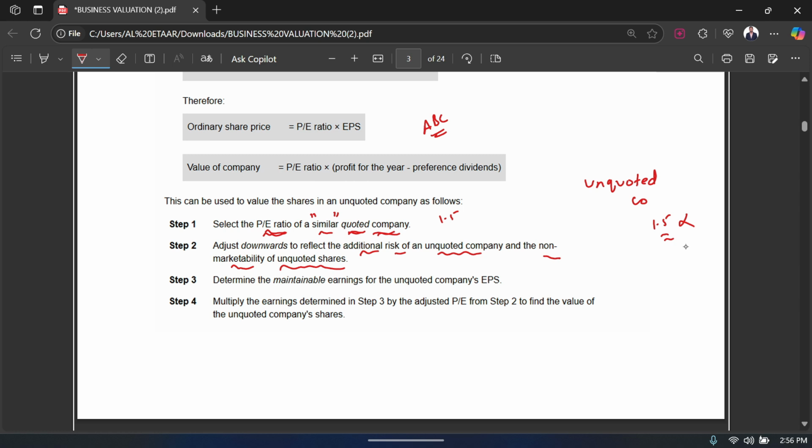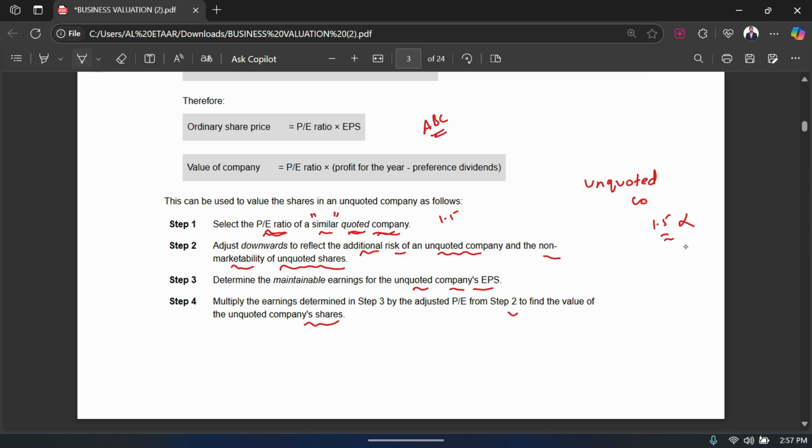Don't worry, we are just looking at the steps, and there is a question below this where we will learn to apply them. Step number 3 is to determine the maintainable earning for the unquoted company's EPS. Step number 4 is to multiply the earning determined in step 3 by the adjusted PE from step 2 to find the value of the unquoted company share. So these are the 4 steps, and we are going to look at all 4 of them with the help of an example.